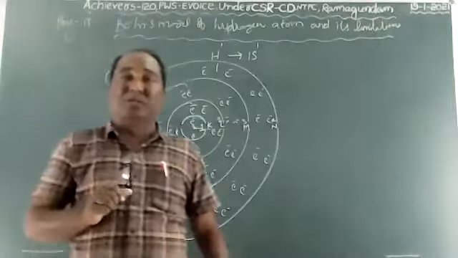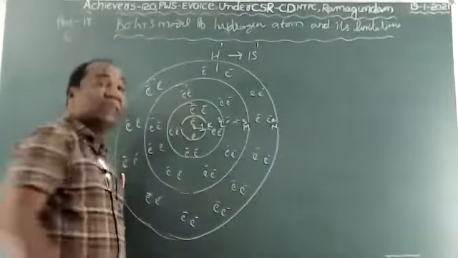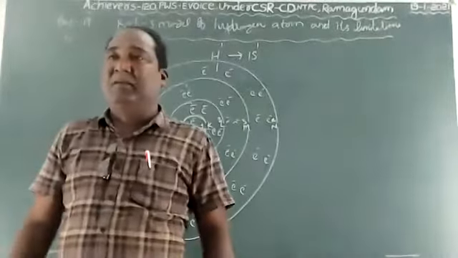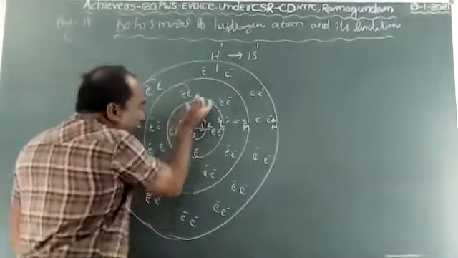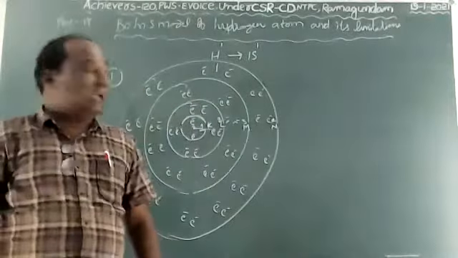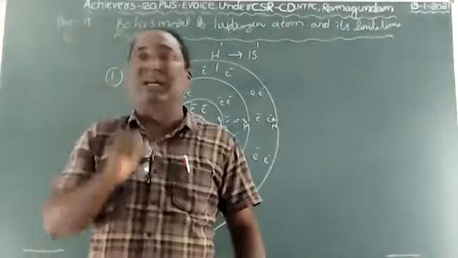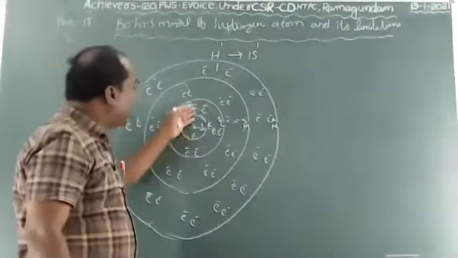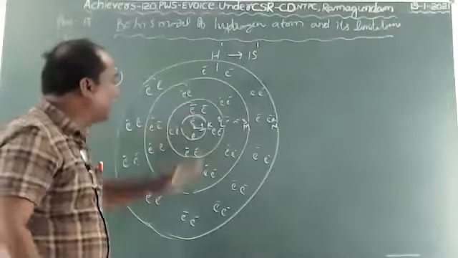Children, keep this question in mind. Is it possible for an electron to revolve continuously with high velocity around the nucleus? So why does it not lose the energy? If the electron loses the energy, what happens? Just think, children. Electrons revolve around the nucleus with high velocity in a specified path.